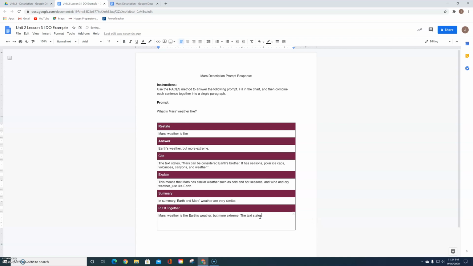The text states Mars can be considered Earth's brother. It has seasons, polar ice caps, volcanoes, canyons, and weather. This means that Mars has similar weather such as cold and hot seasons and wind and dry weather, just like Earth.